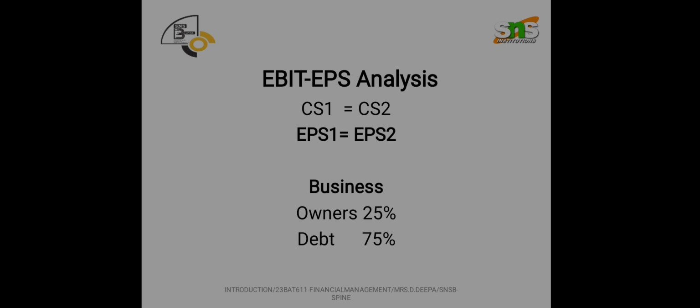For both of these capital structures, there might be two different EPS, that is earnings per share, EPS for 1 and EPS for 2. If there is no difference between these two capital structures, that is why it is called indifferent, right?